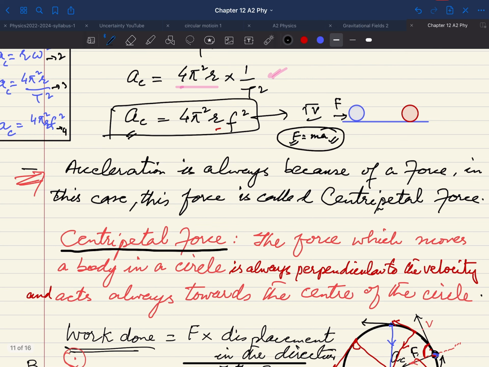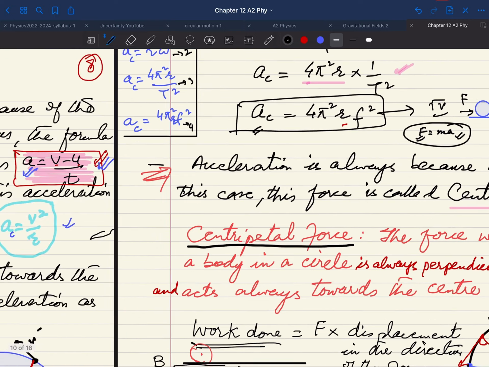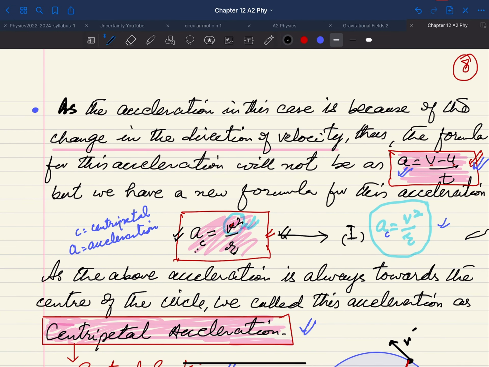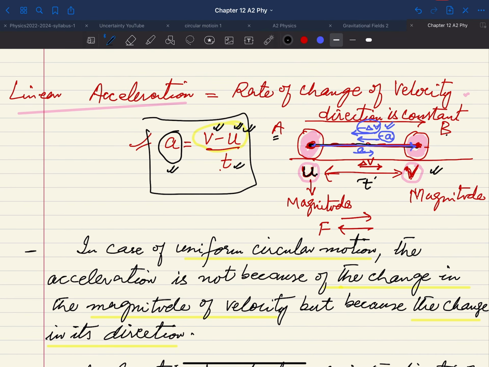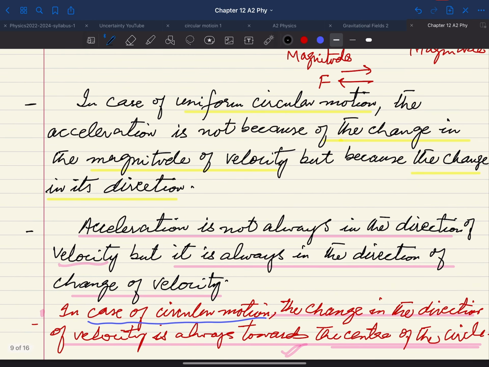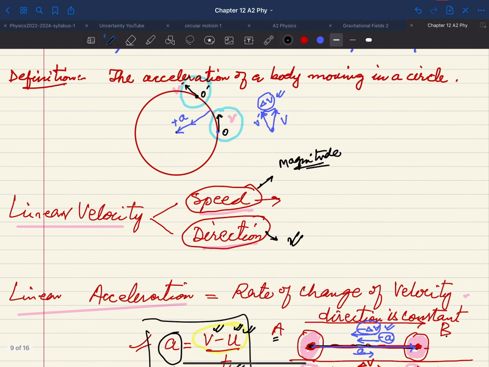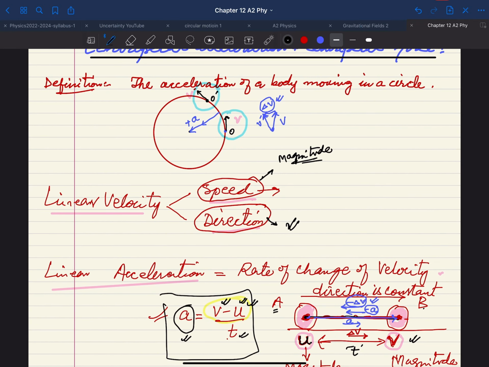In this case, this force is called the centripetal force. It means that now we have moved from centripetal acceleration towards another term, which is the centripetal force. Here again you have to remember that the acceleration is due to the change of the magnitude of the velocity in case of linear motion, and acceleration is due to the change in direction of the velocity in circular motion when the speed is constant or uniform.